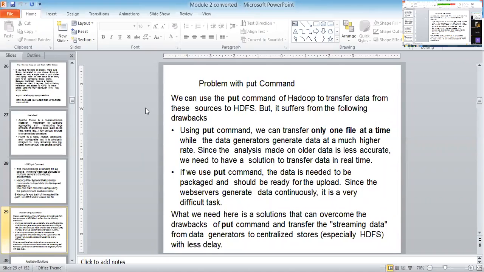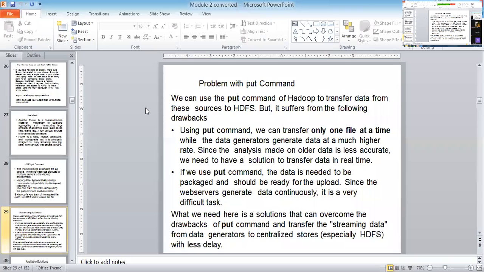Because the data generators are going to keep on generating data. Who is a data generator here? Who is basically a data generator nowadays? All your social media are data generators. All your shopping sites and e-commerce sites are data generators. Are you understanding the meaning of social sites? Your Facebook is a data generator. Your Twitter is a data generator. Everything is a data generator.